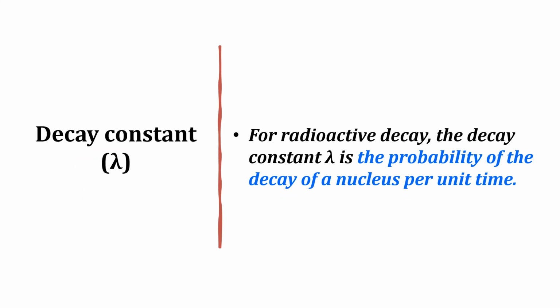Define decay constant of radioactive isotope. For radioactive decay, the decay constant is the probability of the decay of a nucleus per unit time.